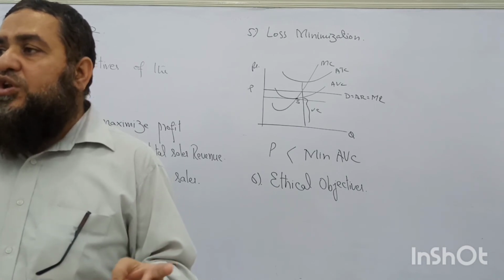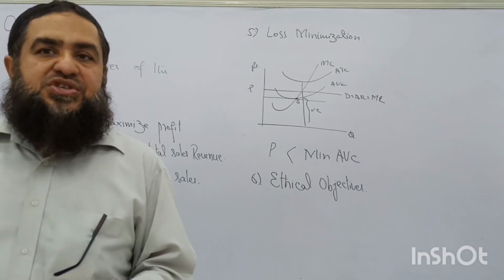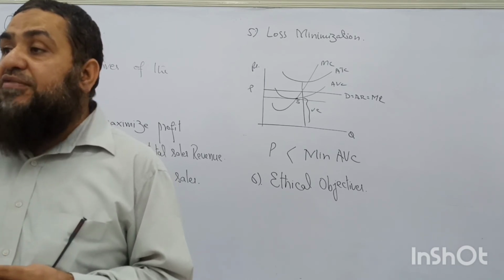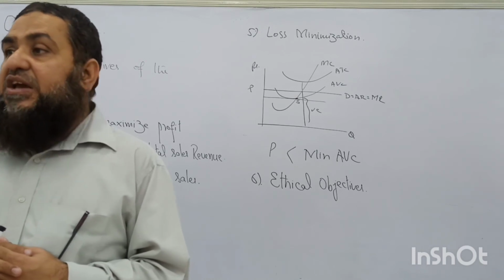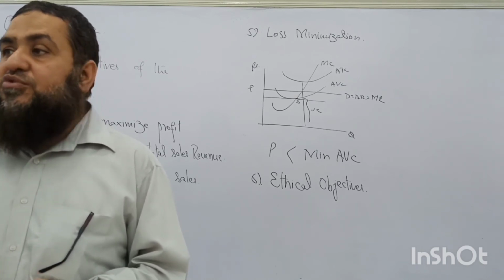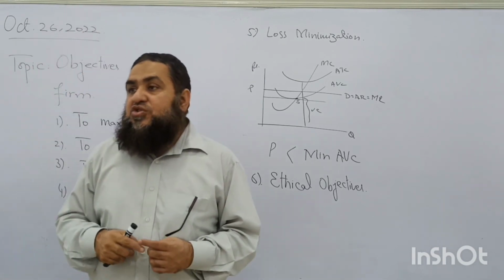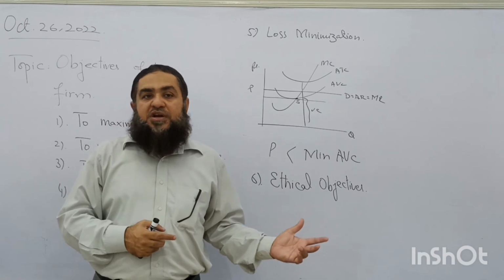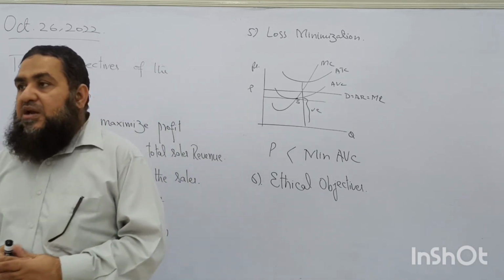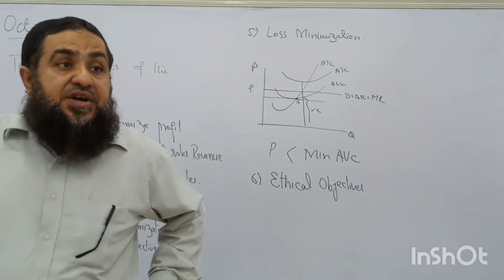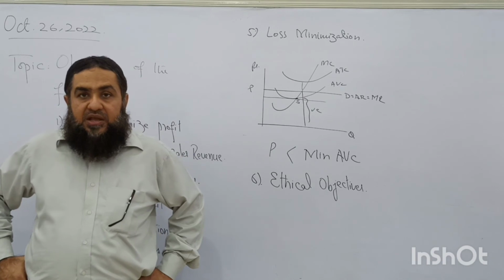It means that the firm should not only be focusing on profit maximization and sales revenue maximization, but it should also spend on the welfare of the society. That gives a positive image of the firm to the society, that this firm is spending more on the welfare of people, so they will buy more of the product of the same firm. Clear? Or you can say that this firm is not going to pollute the atmosphere, the negative externalities will be reduced by the firm. Clear?